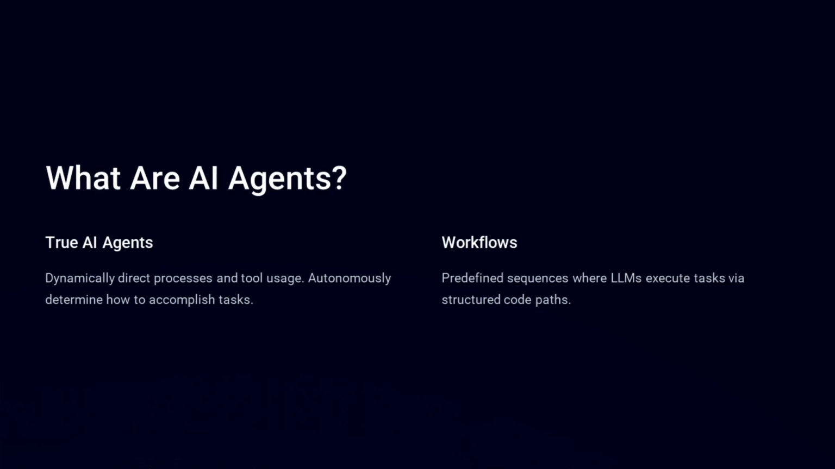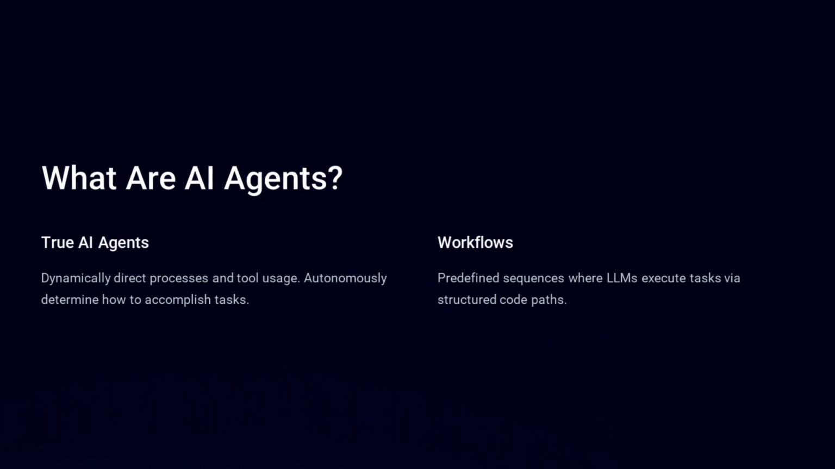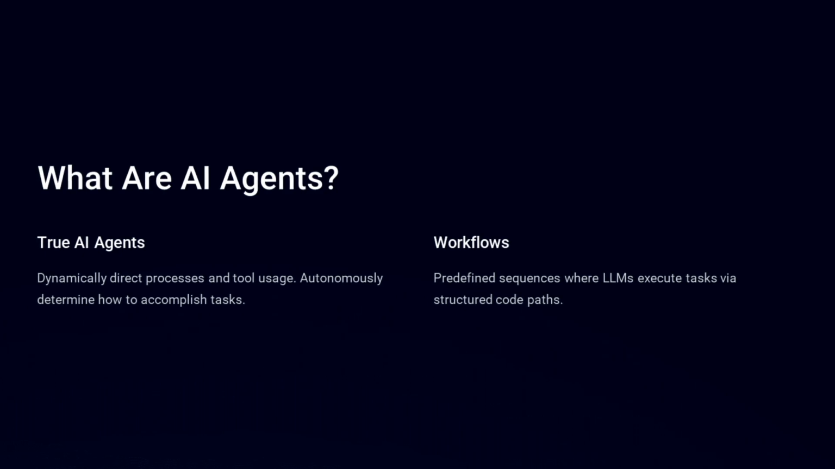Before we build AI agents, we need a clear definition. Search online, and you'll find varying explanations. Most tutorials describe a basic software system that makes an API call to a large language model, LLM. However, true AI agents dynamically direct their processes and tool usage, rather than following predefined steps.